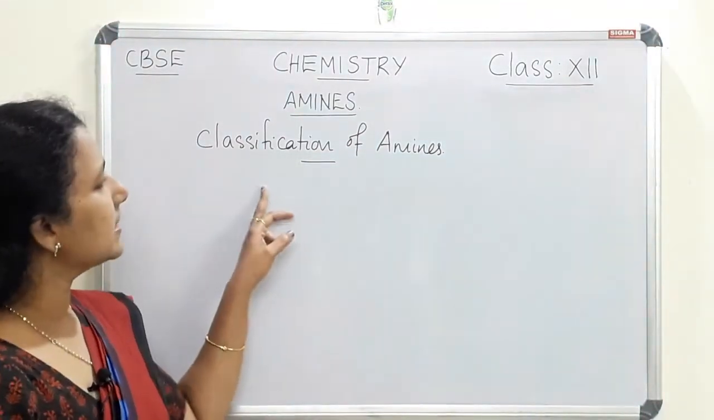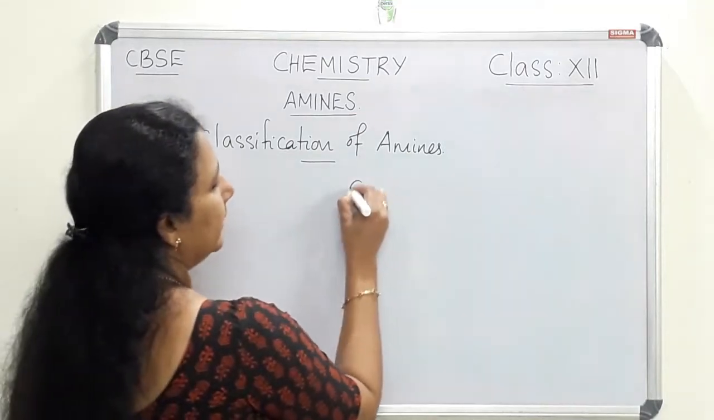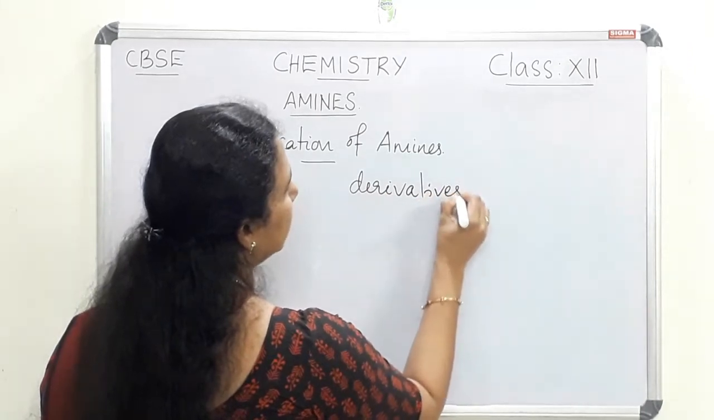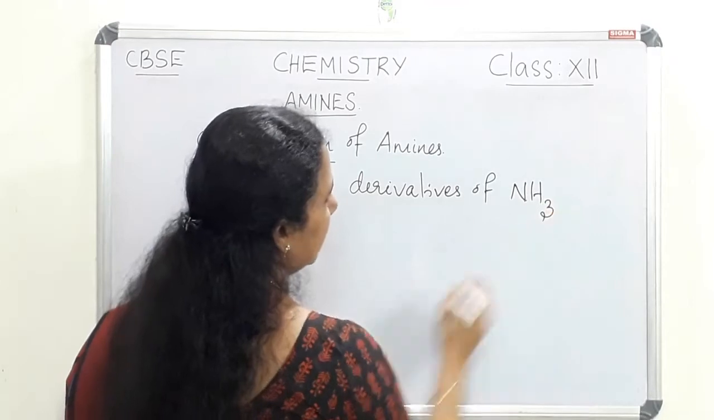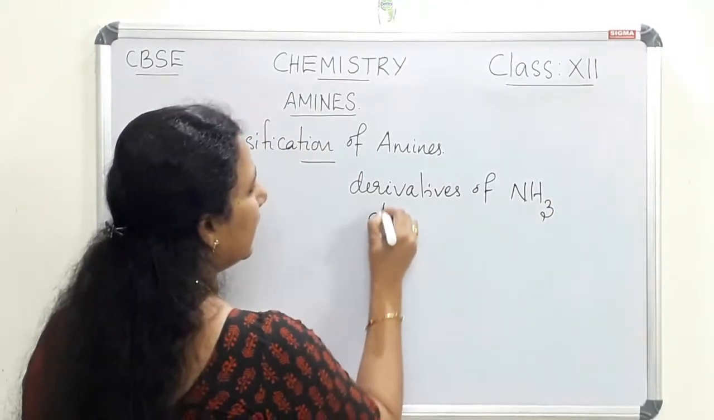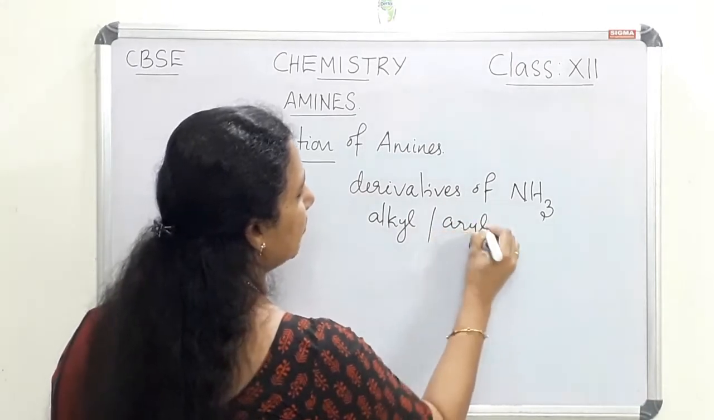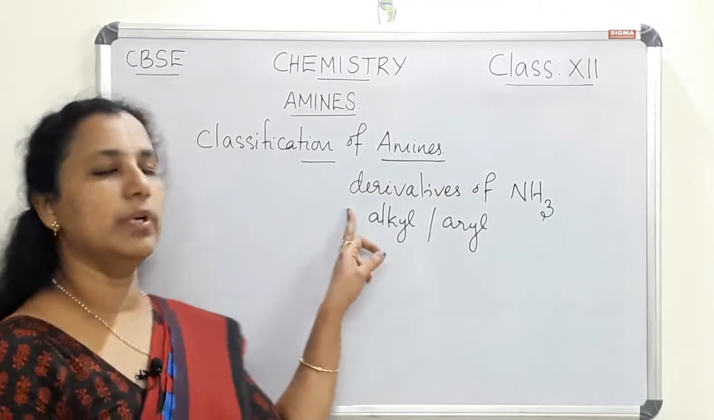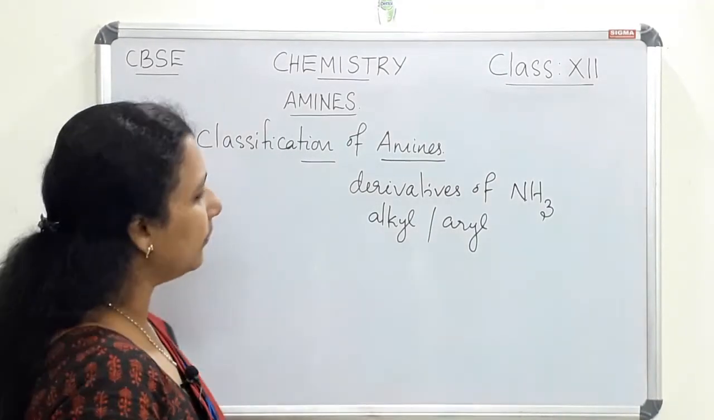Now let us see the classification of amines. Amines are derivatives of ammonia. Ammonia is NH3, so that may be an alkyl derivative or aryl derivative. So amines are derivatives of ammonia, that may be alkyl derivatives or aryl derivatives of ammonia.